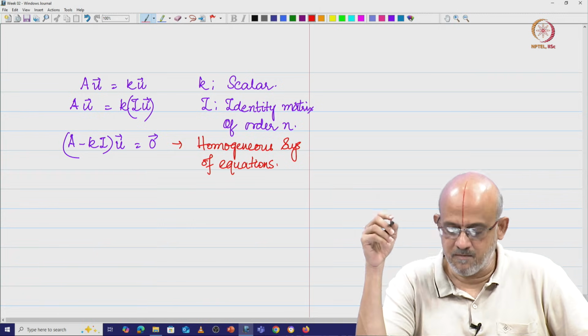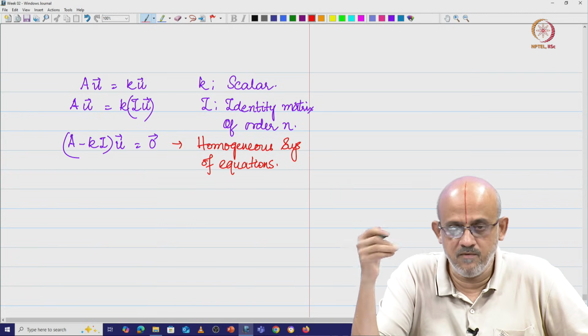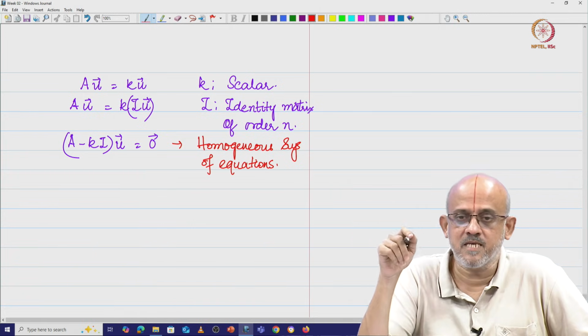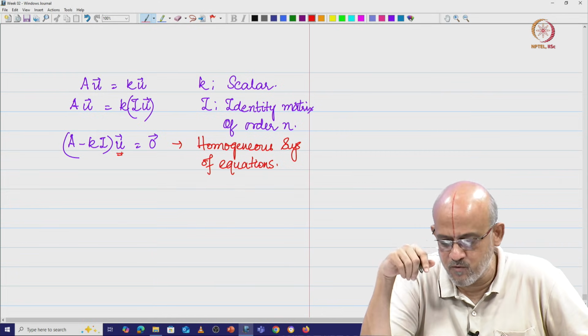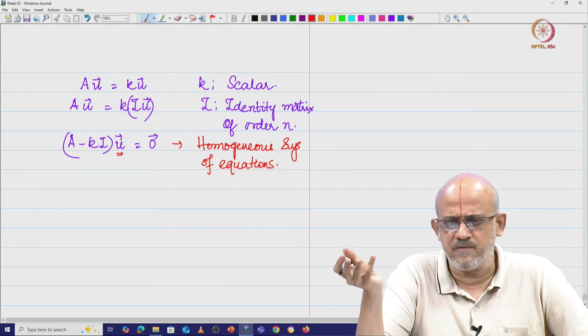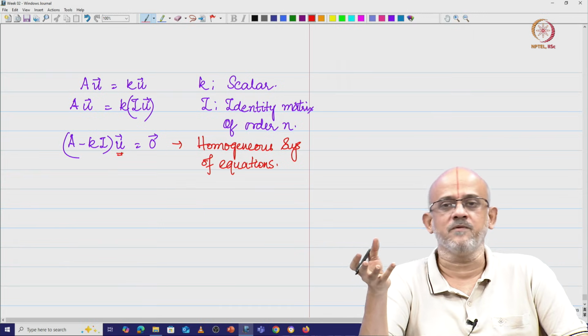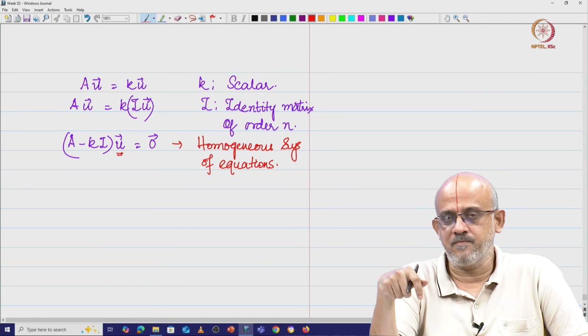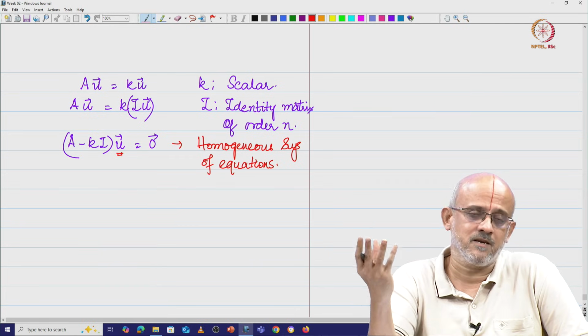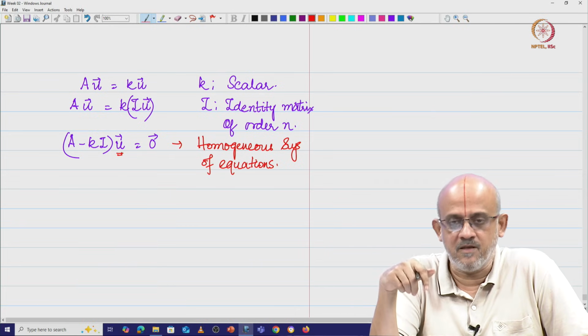This is the homogeneous system of equations, and what are we looking for? The solution that you have here in terms of u is going to be a non-zero solution, because we already know that if you have a homogeneous system of equations, x equal to 0 is always a solution, right. Ax equal to 0 implies x equal to 0 is always a solution. Therefore, what are we looking for?